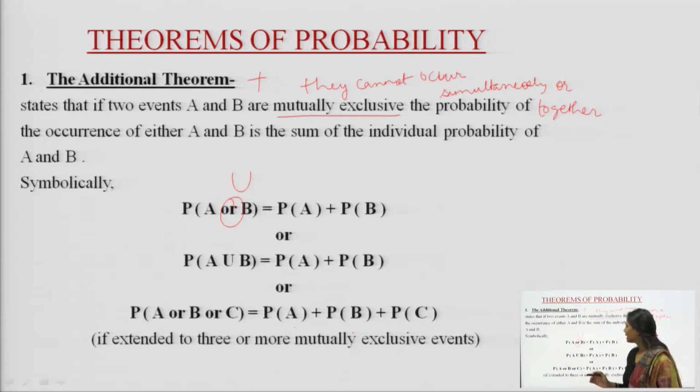Then only we will apply this union formula, that means we apply the sign of addition here, that is called the addition theorem when we talk about probability.